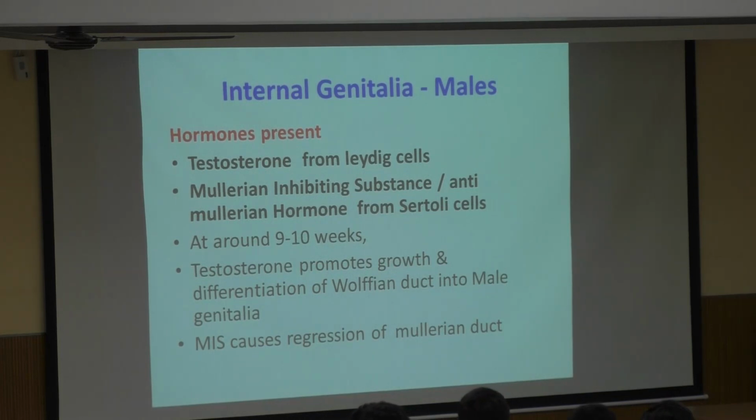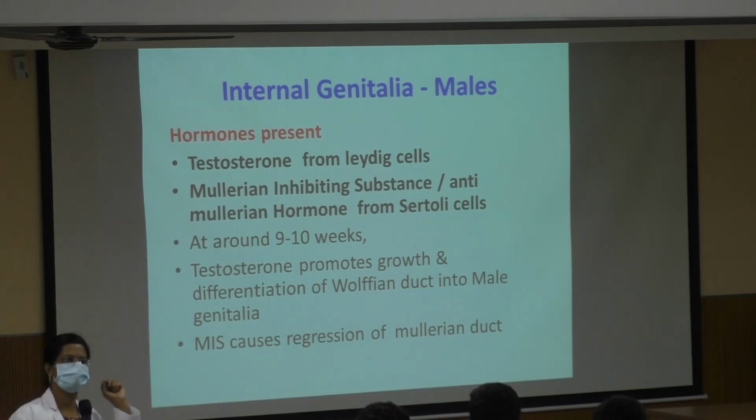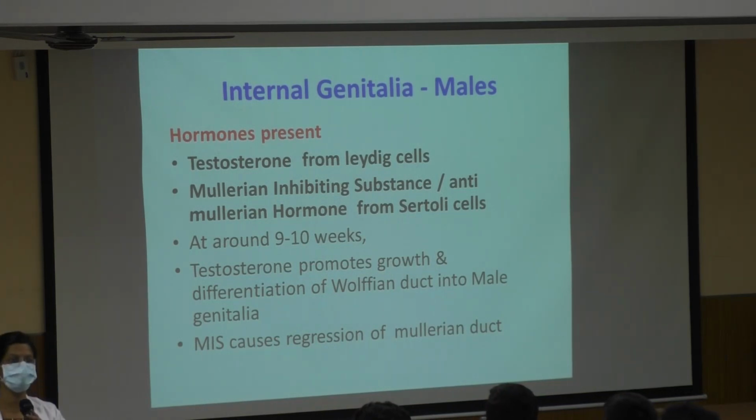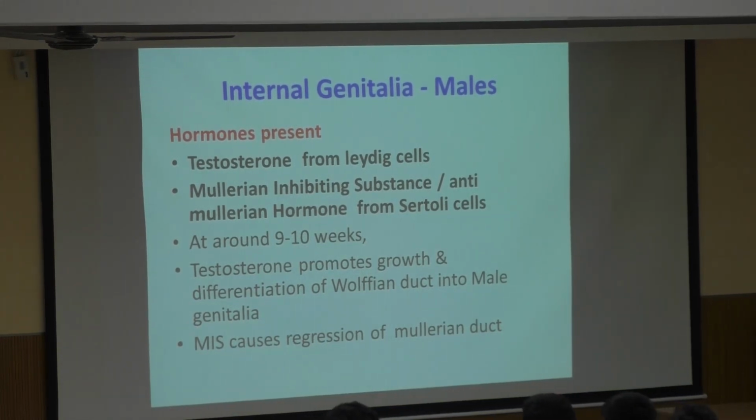So what are the hormones that are needed? We say that the Leydig cells around 9 weeks have started to secrete testosterone. So now testosterone is present. Along with testosterone, there is another hormone, that is Mullerian inhibiting substance or the anti-Mullerian hormone. So a male fetus will have both testosterone and anti-Mullerian hormone. These two will promote the growth of the Wolffian duct, and MIS will suppress the Mullerian duct. So automatically the Wolffian duct maturation is promoted.